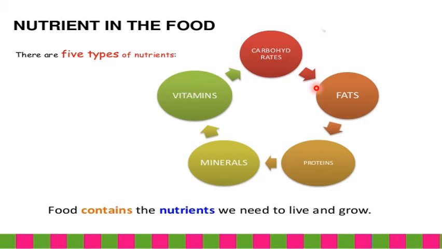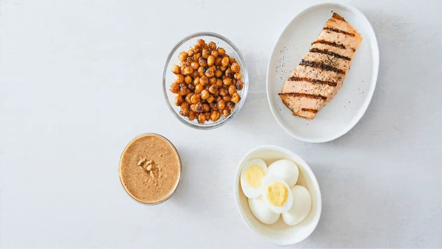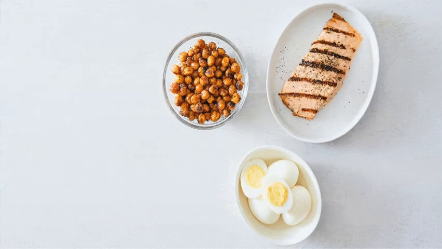Now, there are five main types of nutrients according to the book, so we are going to study them one by one. Food contains the nutrients we need to live and grow. We need food to get energy, to grow, and to help our body remain healthy by fighting diseases. Foods have various nutrients and the main nutrients are proteins, carbohydrates, fats, vitamins and minerals. This is what we have learnt up till now.